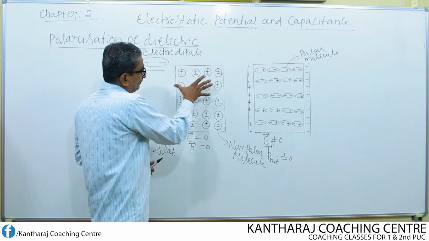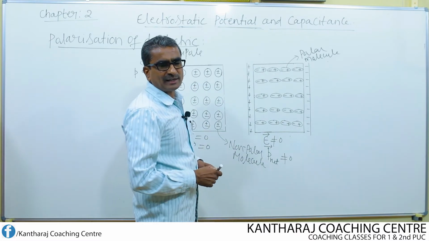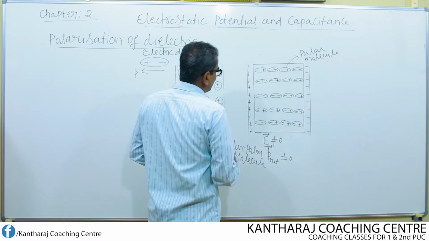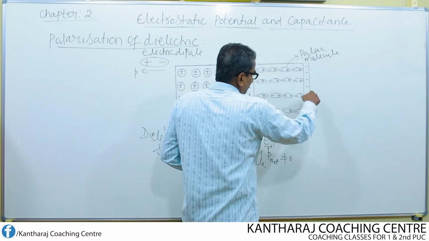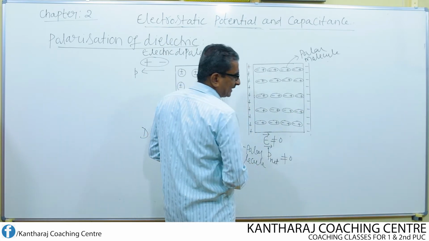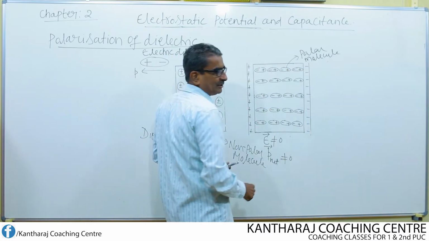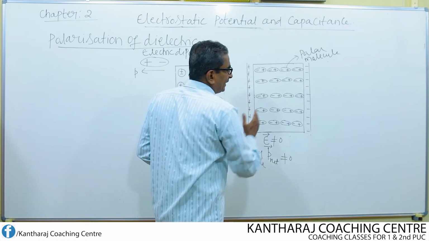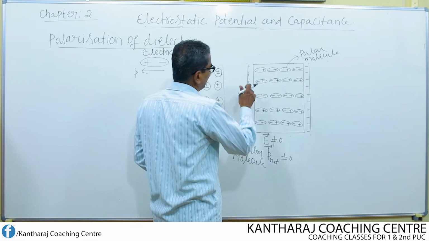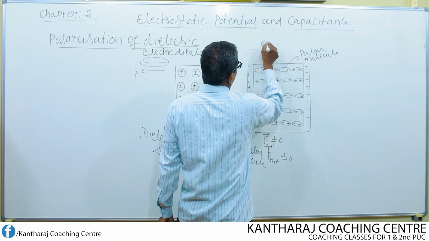Suppose I keep the same dielectric in an electric field. How do I create the electric field? I consider two metallic plates. Look, this is plate 1 and this is plate 2. One plate is charged positively, another plate is charged negatively. When we charge the two plates oppositely and equally, the direction of electric field is from the positively charged plate to the negatively charged plate, which means it will be like this.